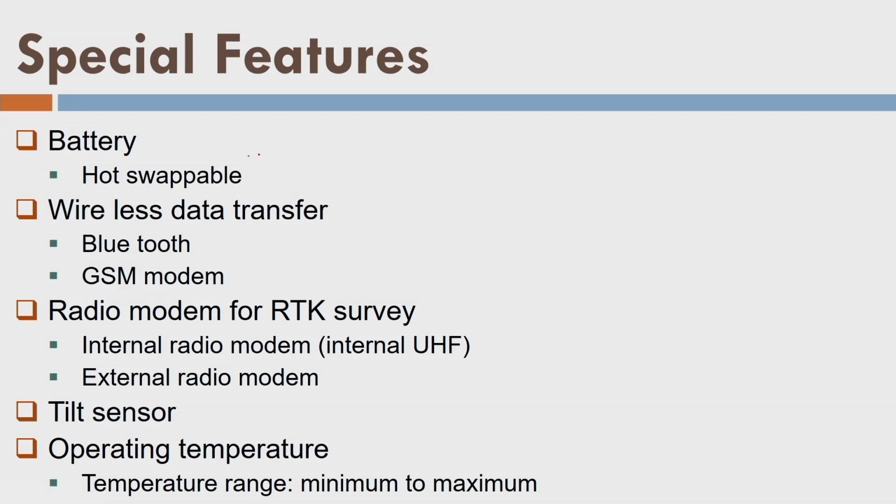First is the battery. Nowadays they have hot swappable batteries, which means there are 2 batteries in place, but one battery at a time can be charged and one battery will be in service. Let's say you place 2 batteries, both are working. One battery is being used by the GPS receiver and one is a spare in the receiver itself. The moment the battery being used is discharged, it will give you an indication. So what will you do now? You will remove this battery and automatically the receiver starts using the other battery. Okay, what's the advantage?